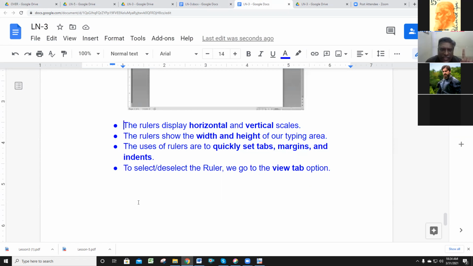Number 1, we can arrange the width and height of the typing area, and we can quickly set margins, tabs, and indents. This is another point, another use. And the third one is, with the help of the ruler, we can arrange the page easily. So these points you can write. If you want to show or hide the ruler, you can follow this sequence. Go to the view option, go to home, view button and ruler.